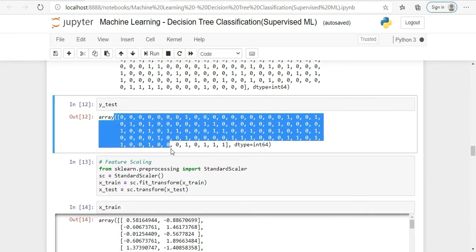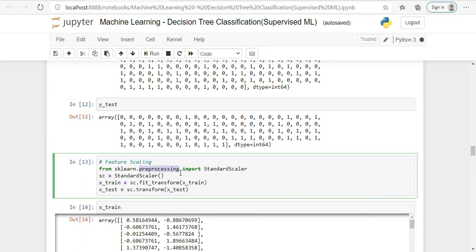So we have loaded our data set, we have extracted the value of x and y, we have split our data set into training and testing. Now we will fit our data. Sorry, before fitting we are doing scaling or normalization we can say, of the data set. So from sklearn.preprocessing we are importing StandardScaler. So this is one of the classes in this library. Now we are storing this class in this object or variable sc.